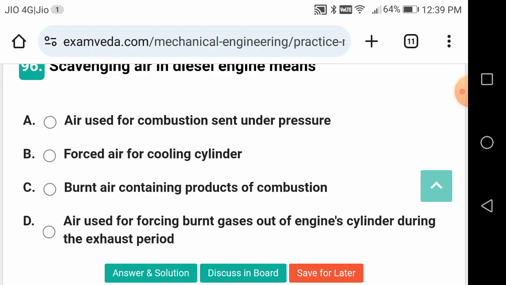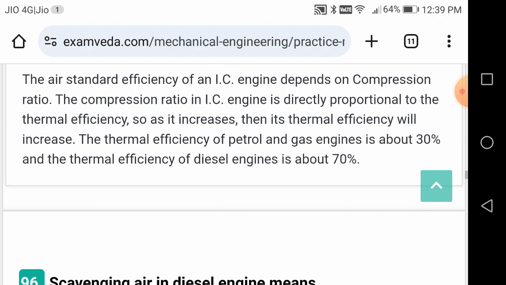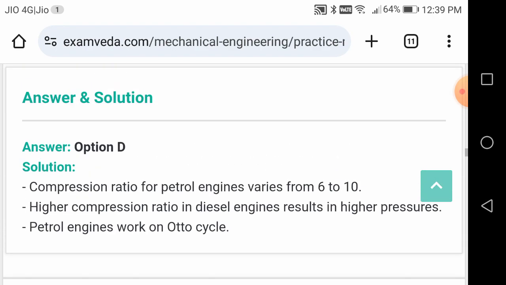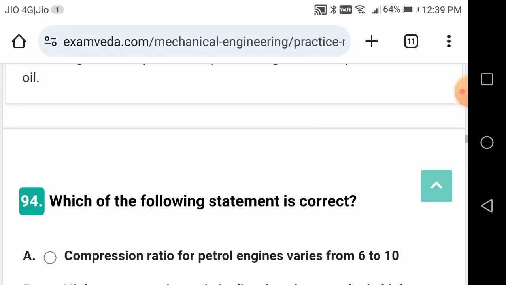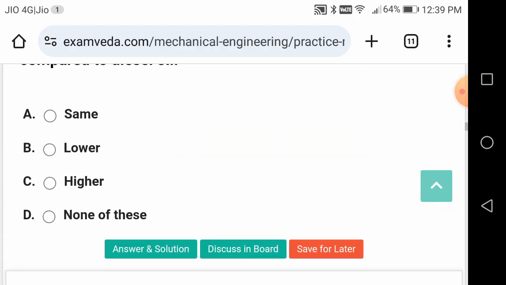Okay, so from each topic you are going to get 4 questions. Probably if you are thorough with these 100 questions, you might expect 4 questions for your AE Genco TS, which is going to be conducted on December 7th.